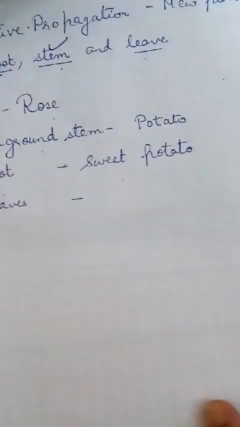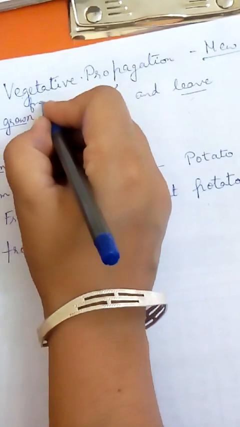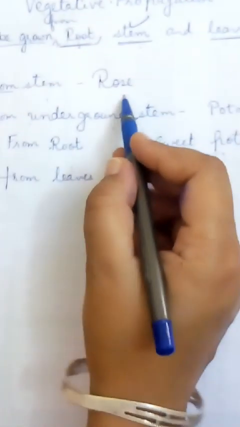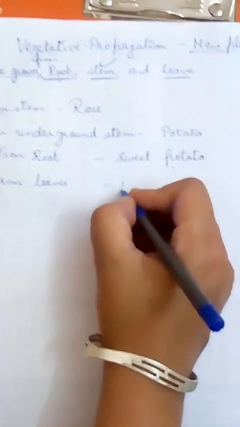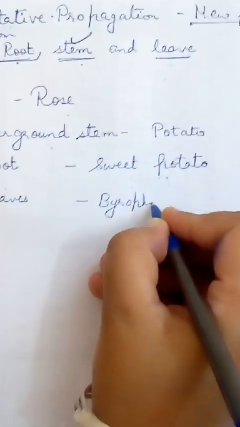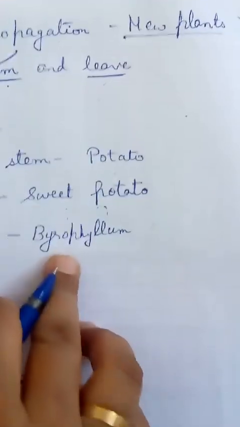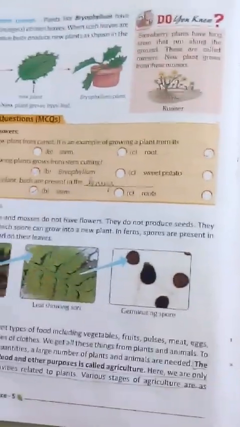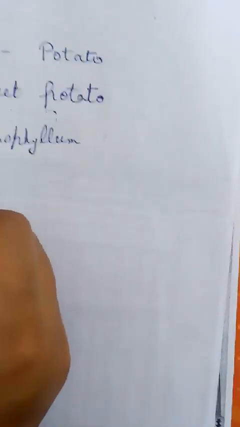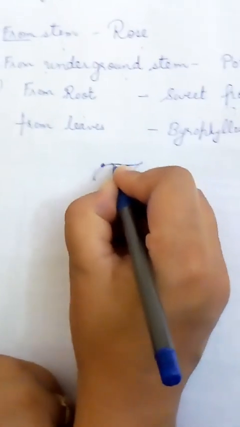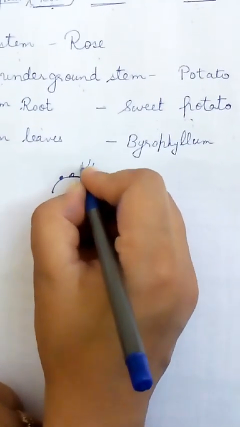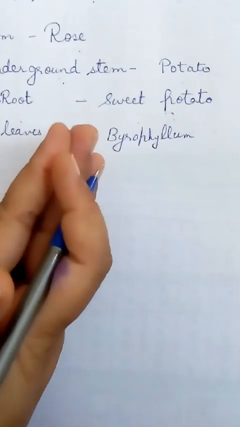So vegetative propagation is new plants can be grown from root, stem and leaves. Root example is sweet potato, stem is rose, underground stem is potato, and from leaves we can grow Bryophyllum. Plants like Bryophyllum have these edges, and at the edge buds are grown like this, and a new plant will grow from these buds. Clear? Okay, thank you.